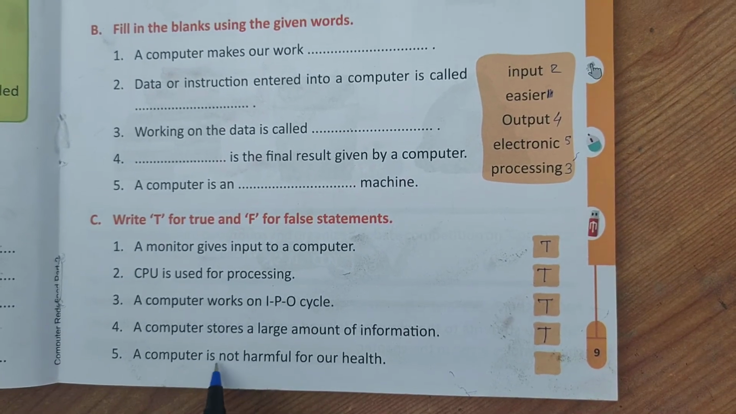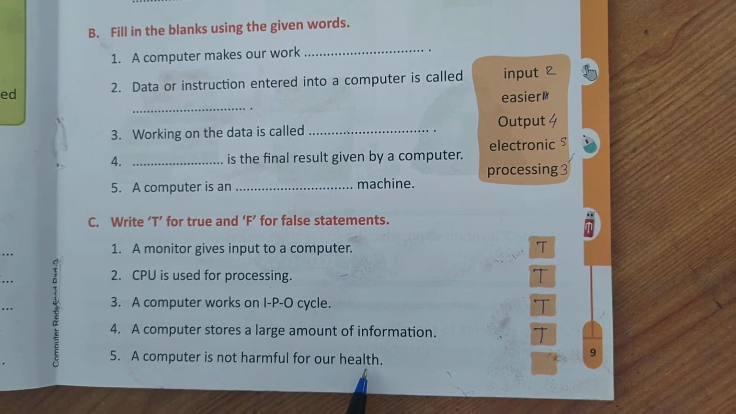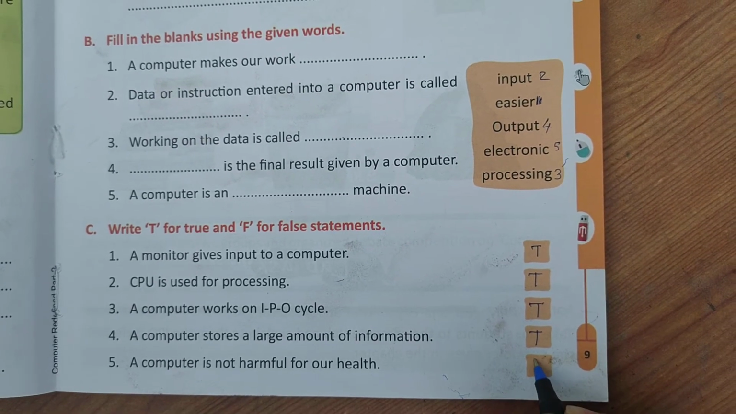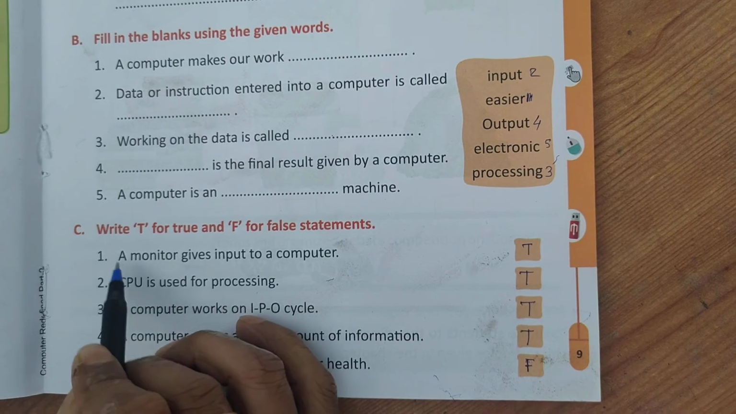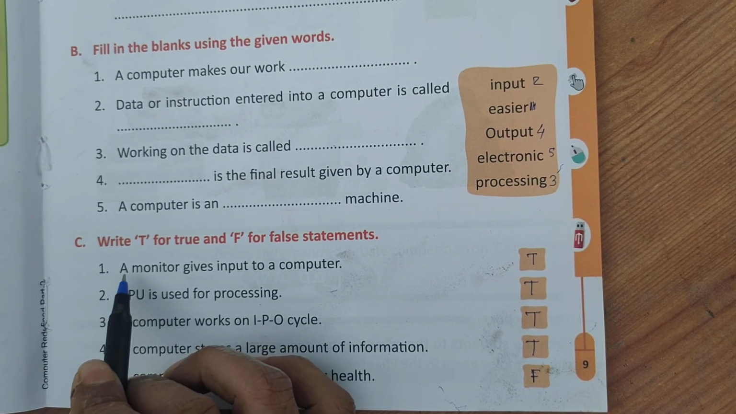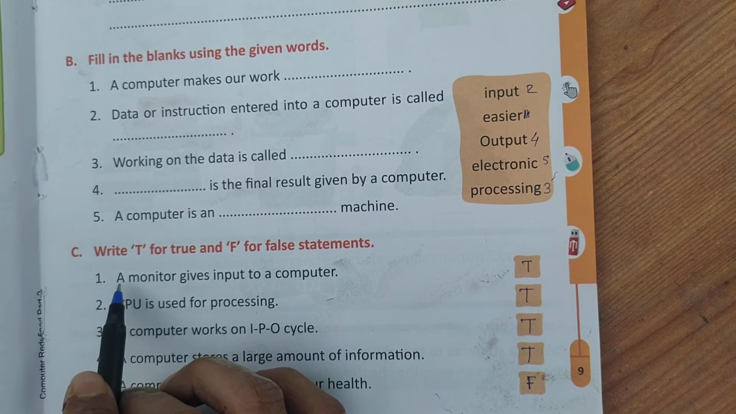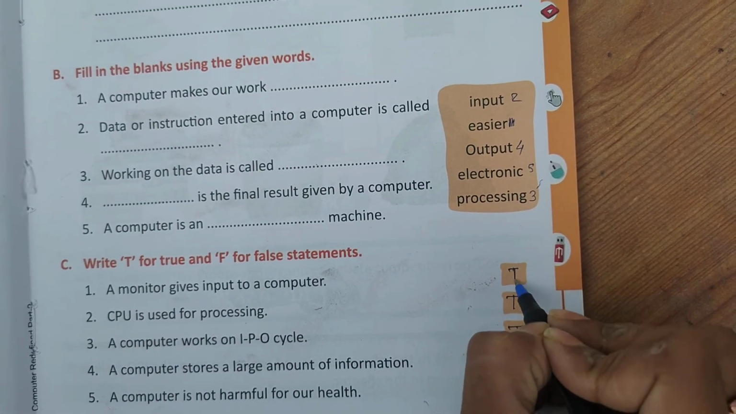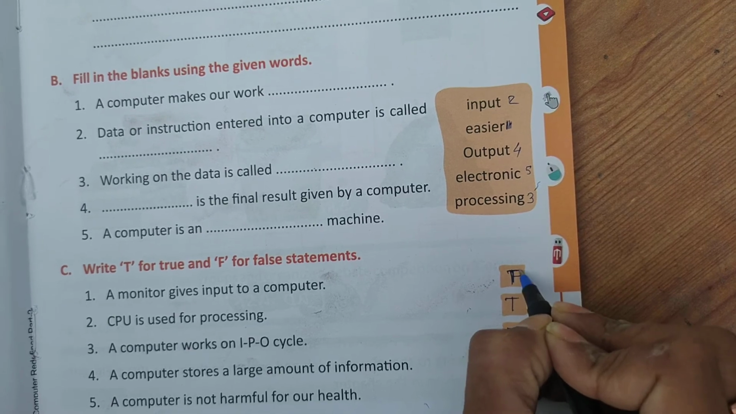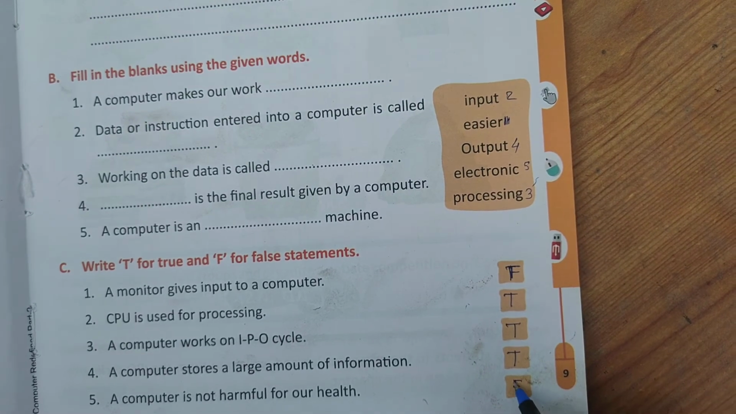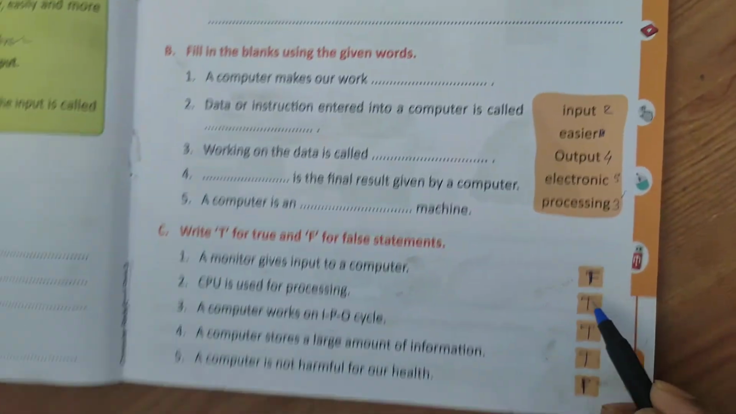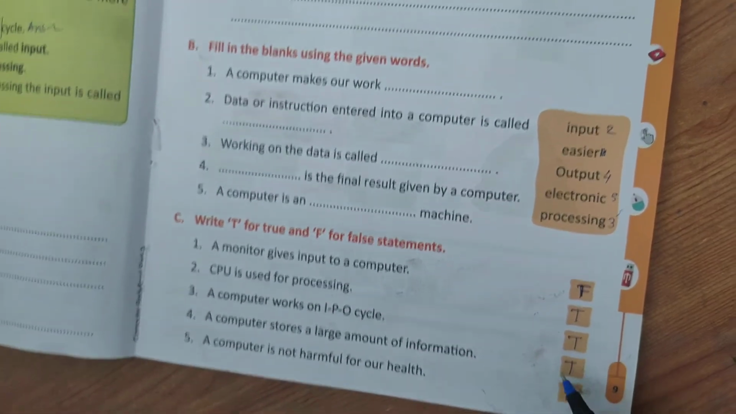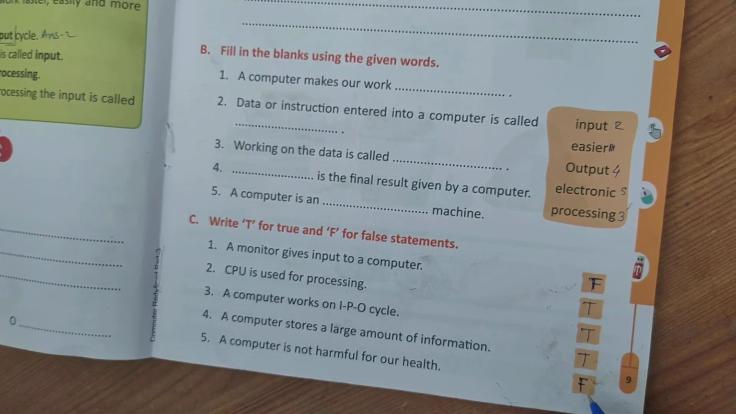Next, a computer is not harmful for our health. It is false. So student, first I have to correct one thing. Monitor gives input to a computer. That is false. Okay student, you have to mark that false. So first and last are false. Remember, the first is false, second is true, third is true, fourth is true, and the final is false.